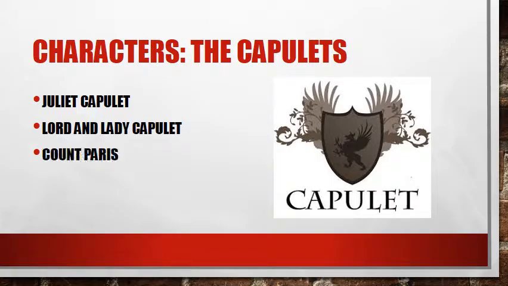Next we have Count Paris. Count Paris is the man that Juliet's father wants her to marry. Again, we have a lot of arranged marriages, and Count Paris is where it's at. That is who the Bachelor of the Year would be for Juliet. Then we have Tybalt. Tybalt is Juliet's cousin. We don't know how close of a cousin, but we do know that he is very, very close to the Capulet family and is very loyal to serving them.